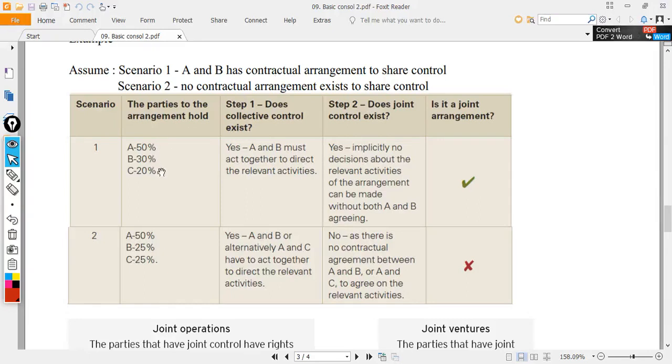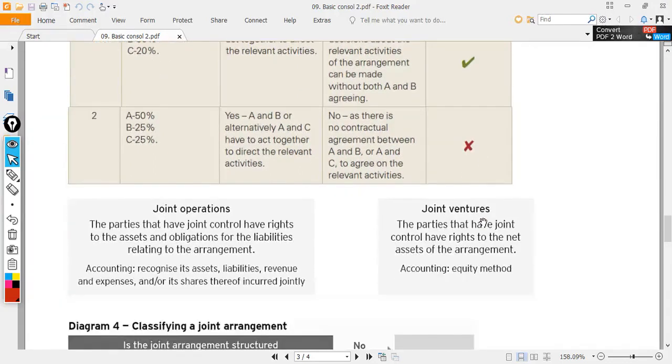If B and C sign a contract, that is no for joint control, because even if they have a contract, B and C cannot have more than half. So scenario number 1, yes, we have joint control and this is a joint arrangement.